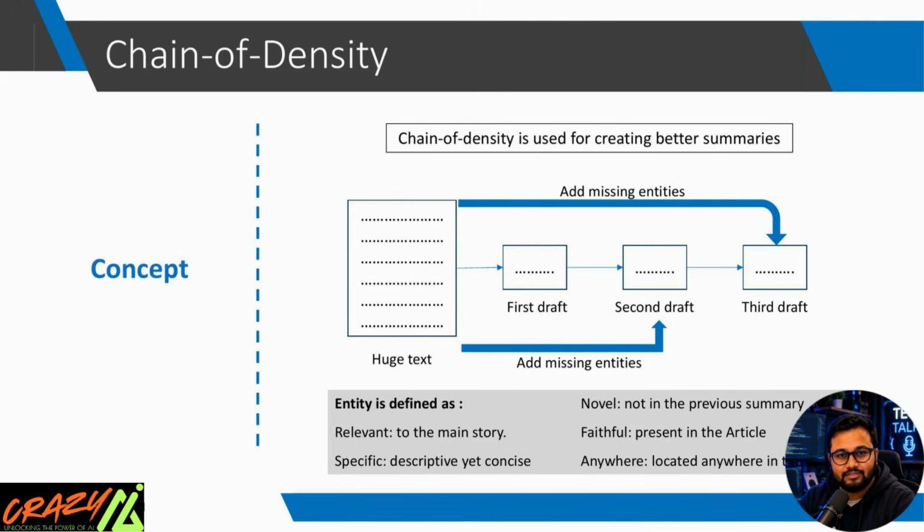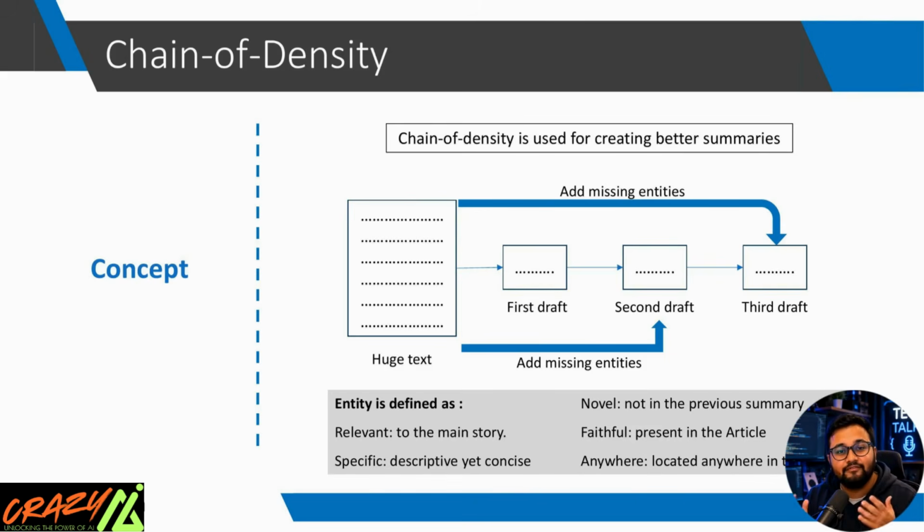The 5 rules. The slide lists 5 characteristics. Let's understand them one by one. 1. Relevant. Only include information that matters. Don't mention unnecessary details. 2. Specific. Instead of saying a company, say OpenAI. Specific information makes summaries useful.